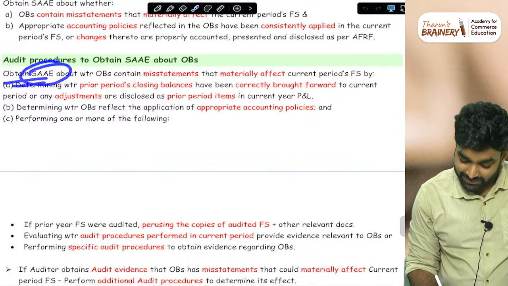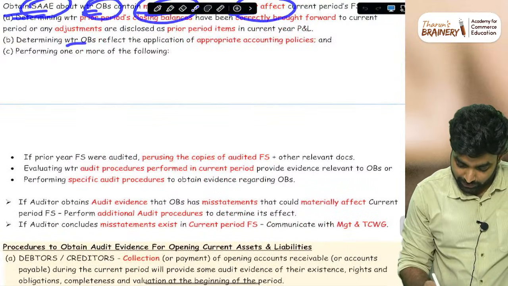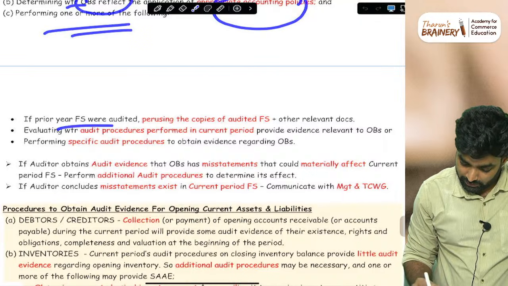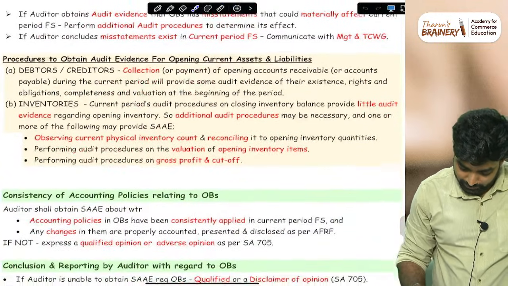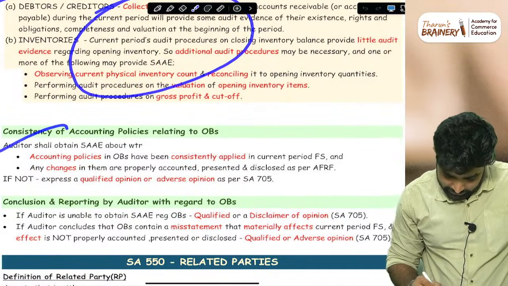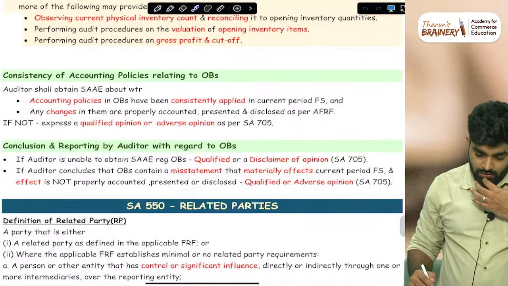Obtain audit evidence on whether the opening balances contain misstatements that materially affect the current period. Determine whether the opening balances reflect the application of appropriate accounting policies, and perform one or more of the following procedures. This is also very easy. Then consistency in accounting policy, and conclusion and reporting by the auditor with regard to opening balances.